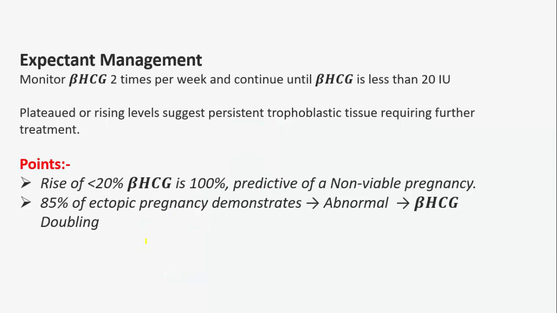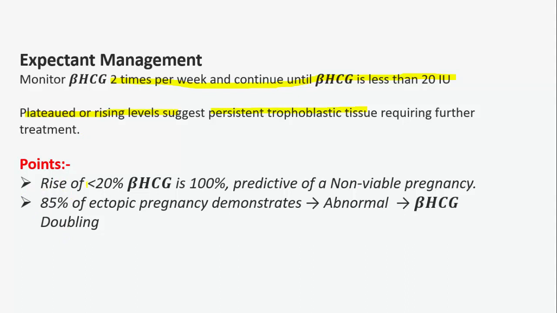So what is the expectant management? Monitor beta HCG two times per week and continue until beta HCG is less than 20 international units. If there are plateaued or rising levels of beta HCG, it suggests persistent trophoblastic tissue that requires further treatment. What are some important points?